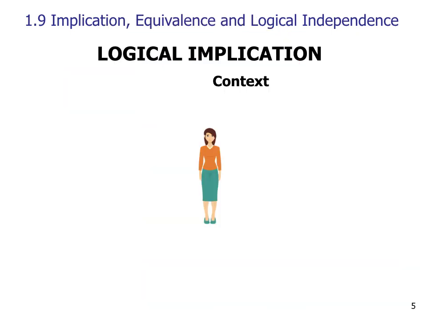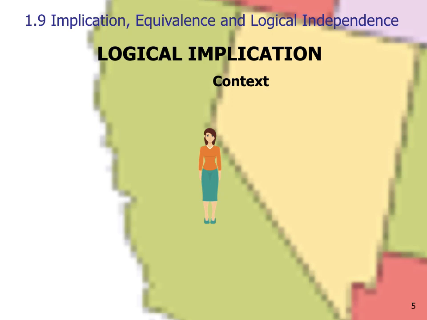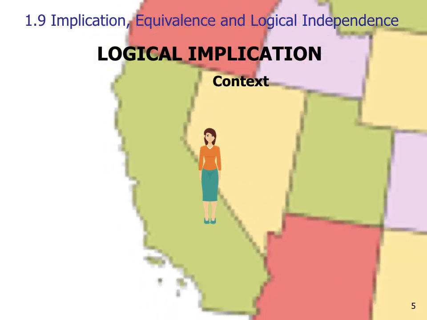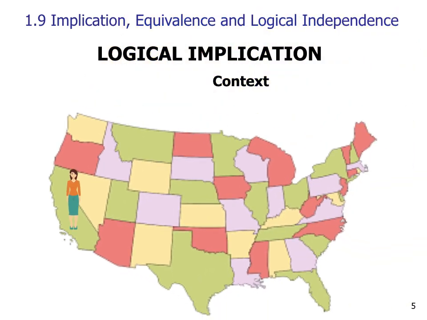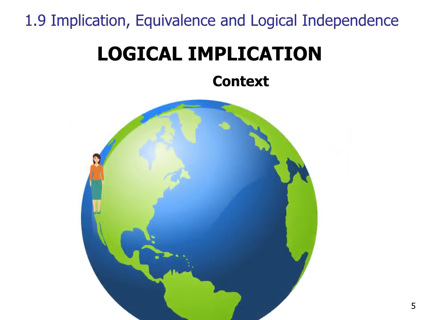Let's try another example. This is Marie, and she is in Bakersfield. And being in Bakersfield implies that you're in California. And being in California implies that you're in the US. And being in the US implies that you're on the Earth.